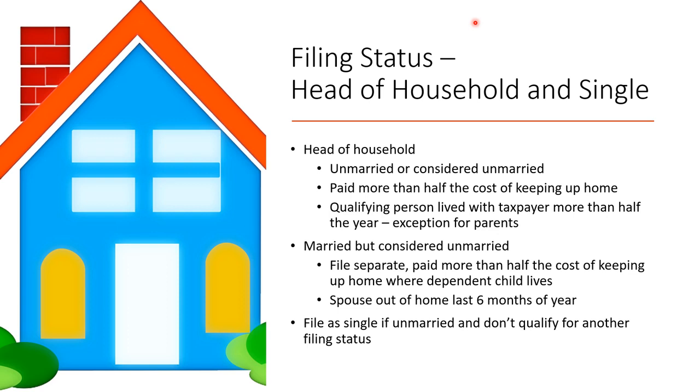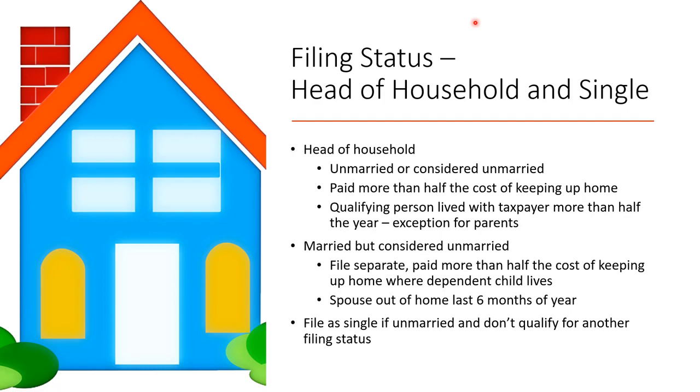And that includes married filing separate, single, or head of household. They must have paid more than half the cost of keeping up a home for the tax year. The spouse did not live in the home during the last 6 months of the year. So typically that means from July 1st onward, the spouse was not in the home.